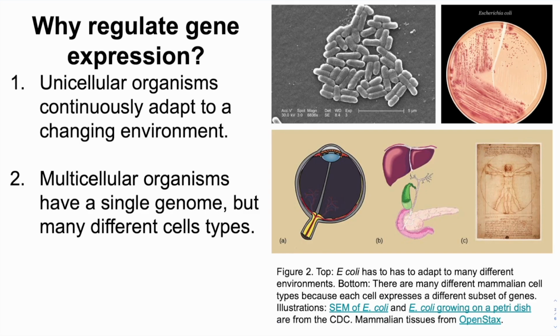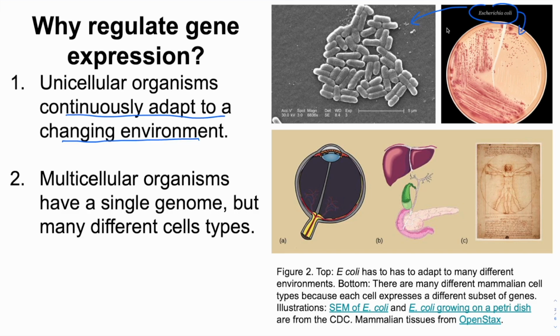Here are some examples of regulation of gene expression. Prokaryotes are continuously exposed to environmental changes, to which they have to continuously adapt, and that means changing gene expression. Here, E. coli, which normally live in animals' large intestine, are growing on a petri dish, a very different environment than the human gut. At other times, it will find itself in wastewater or a variety of other environments, which vary widely in terms of temperature, nutrient content, salt concentration, etc. E. coli has to adapt to these different environments in order to survive and reproduce. It adapts by regulating gene expression.